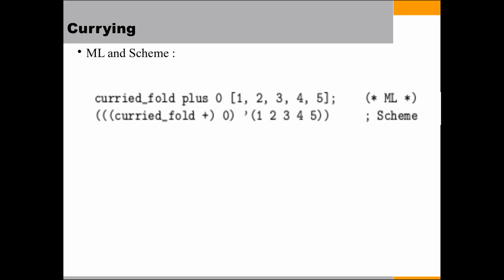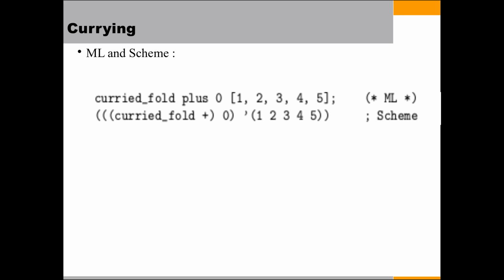We are now comparing ML and Scheme. These are the curried fold plus functions, defined and called in ML and Scheme.